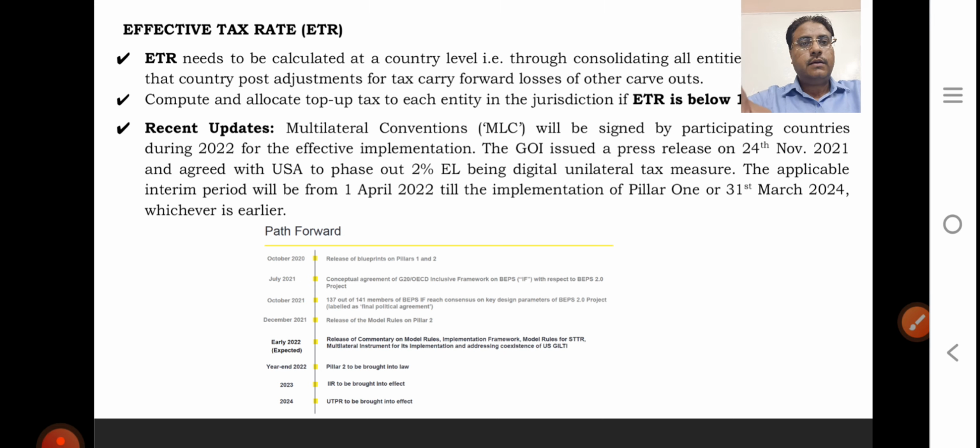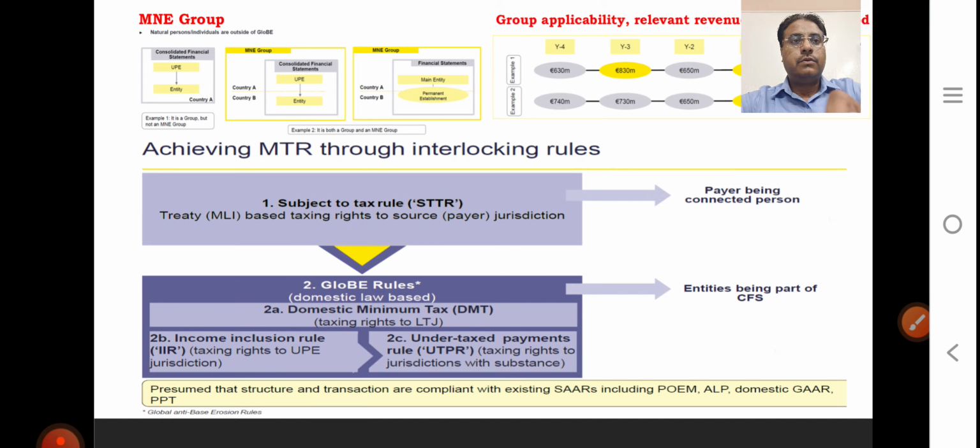I'm not expecting the Indian government to implement this Pillar 2 approach in the coming March budget, the next Finance Bill, but next year they will definitely come out with this amendment for Pillar 2. So IIR is to be brought in next year and UTPR will be in 2024.